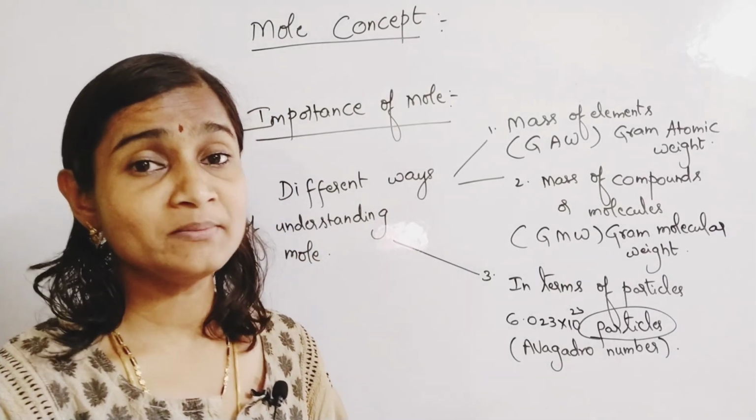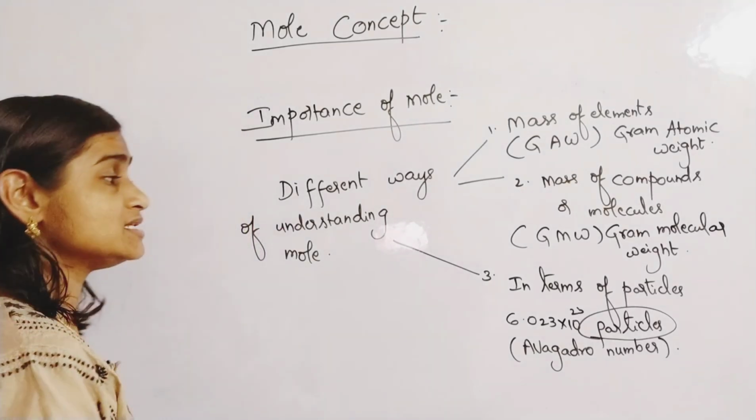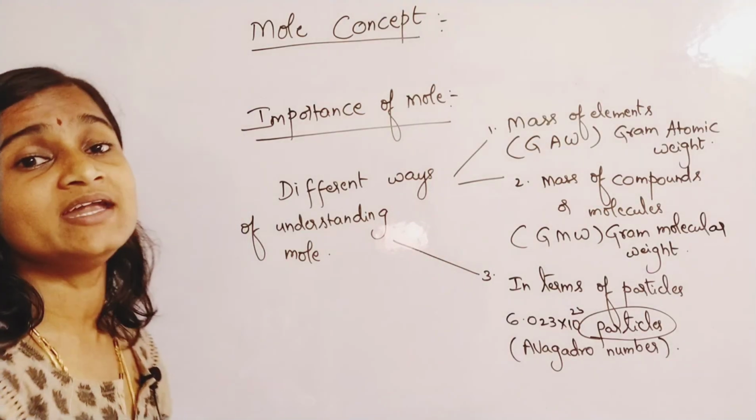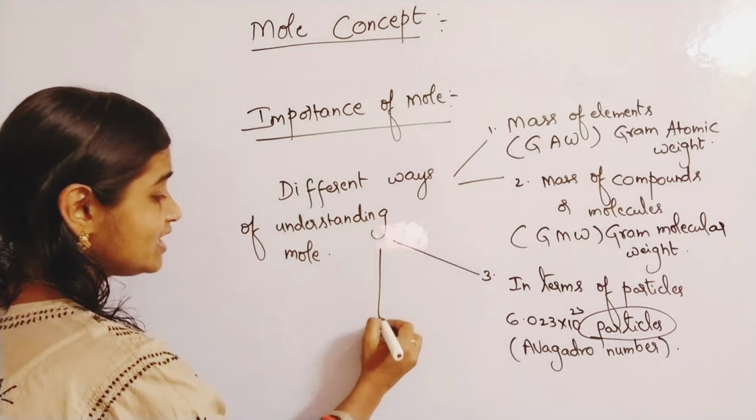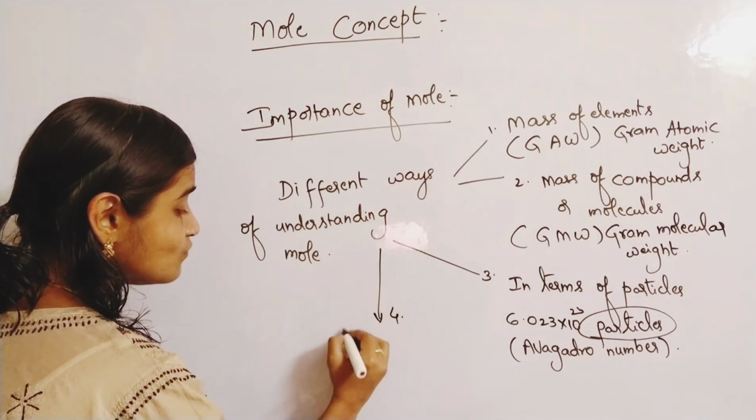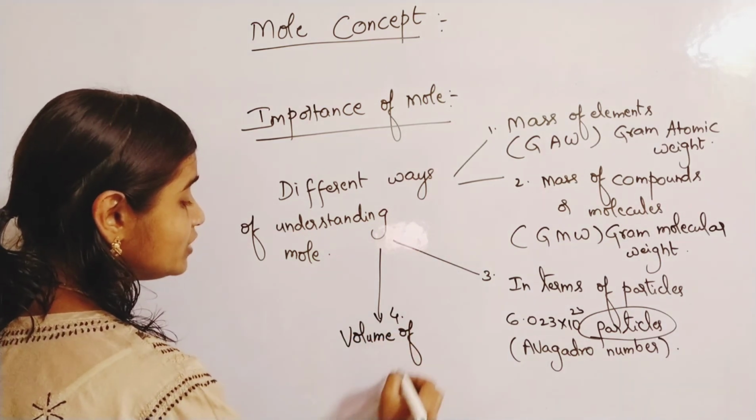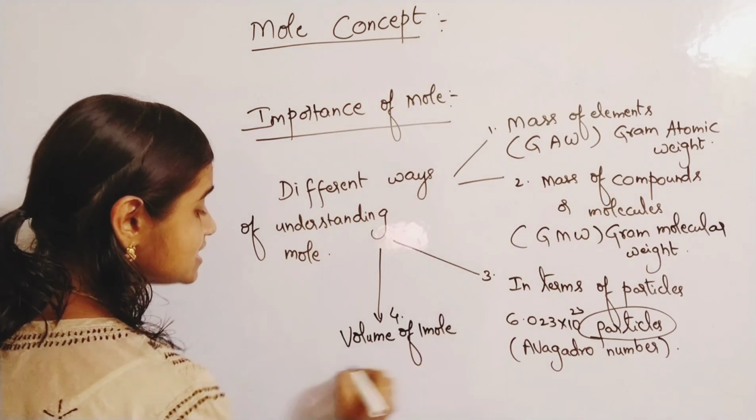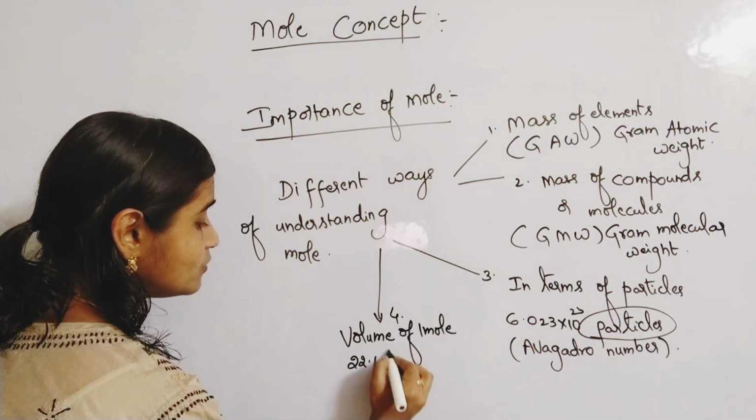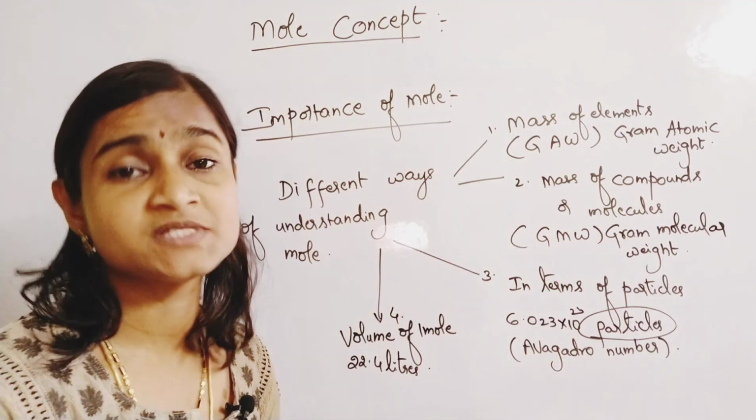Okay, now that number is also for 1 mole of particles only. So that is another way of understanding mole. And next, the fourth way is to find the volume of the mole. Volume of 1 mole of any substance is equal to what? 22.4 liters.